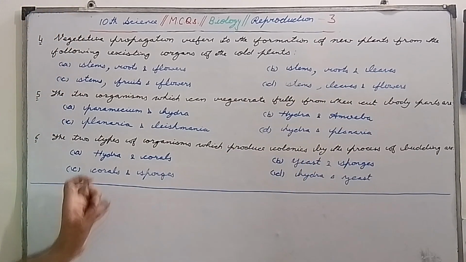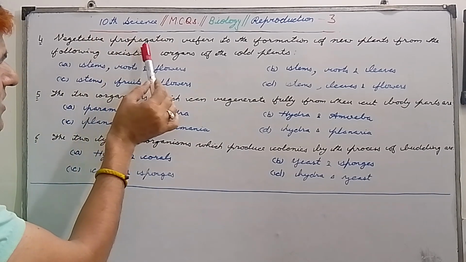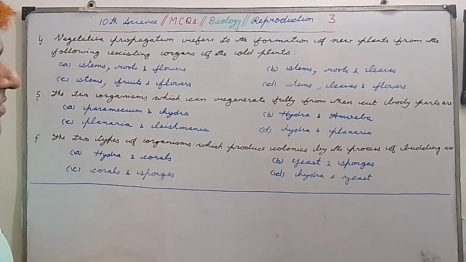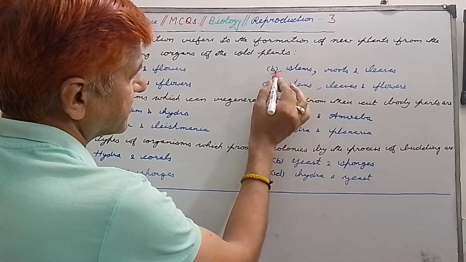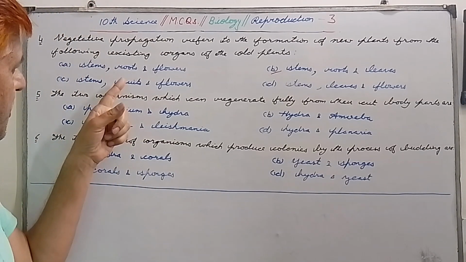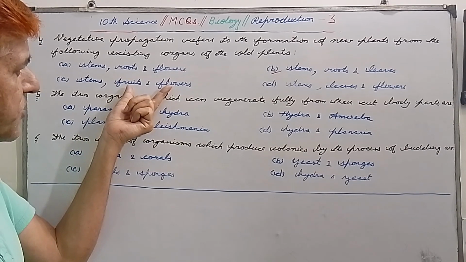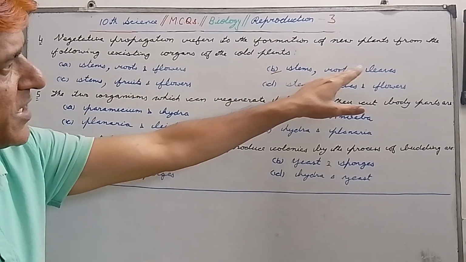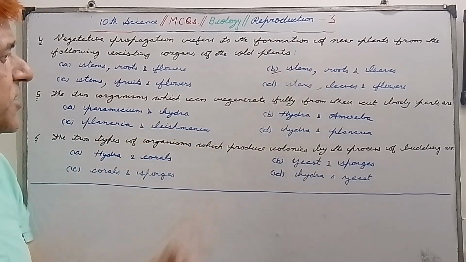So my dear students, always remember that in vegetative propagation or vegetative reproduction, new plants grow from stems, roots and leaves of the old plant. Please remember that in vegetative propagation, fruits and flowers of the old plant do not take part. So B is the correct option: stems, roots and leaves. Only these three things take part in vegetative propagation.